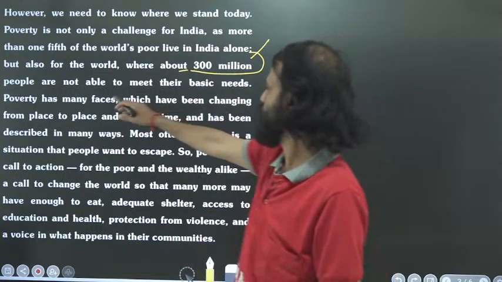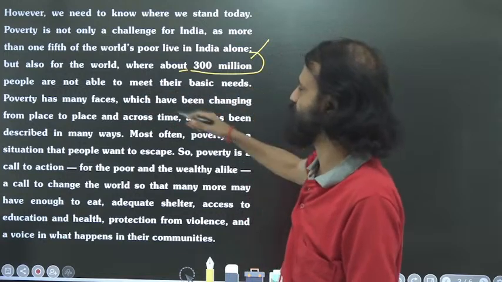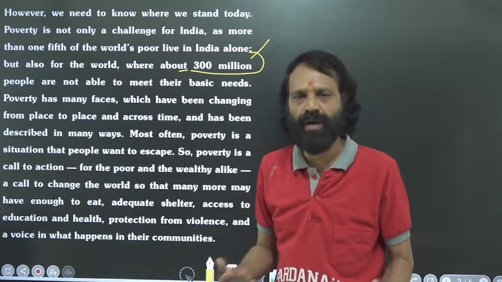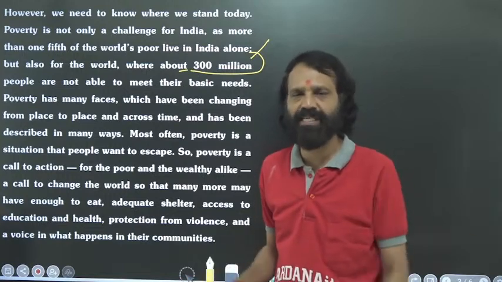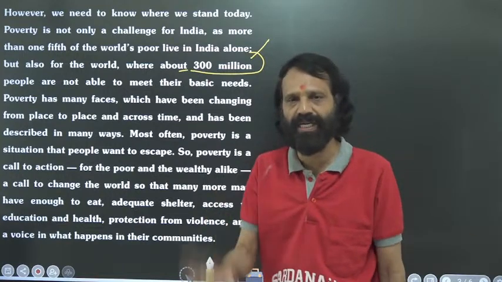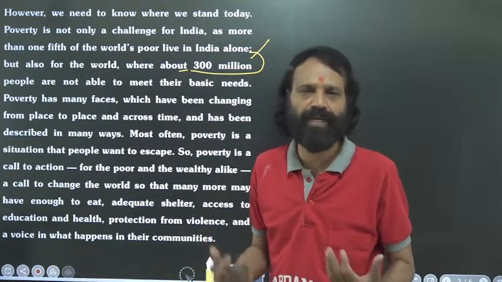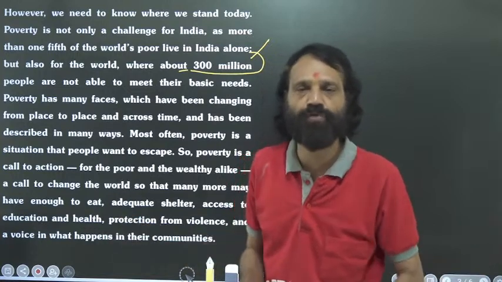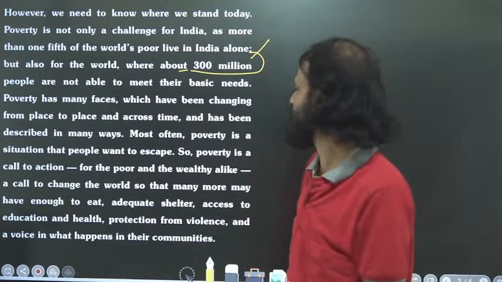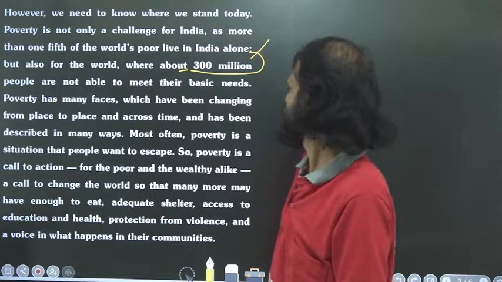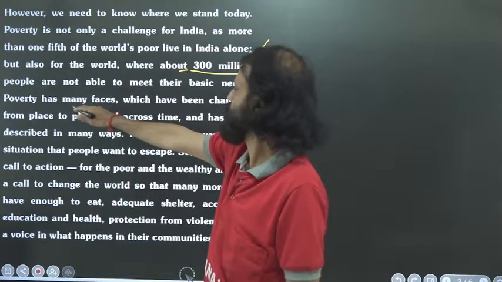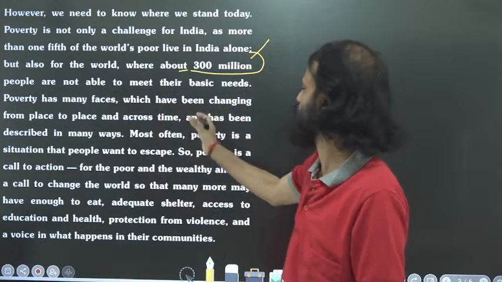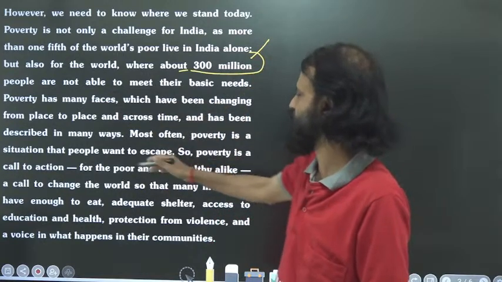Okay, people are not able to meet their basic needs. Poverty has many faces. So of course, poor people do not have their basic needs. Basic means, as I have told you earlier, that we need to provide better education, food, then their proper house, then proper dresses, etc. They must get. So what is happening? Poverty has many faces which have been changing from place to place and across time, and it has been described in many ways.